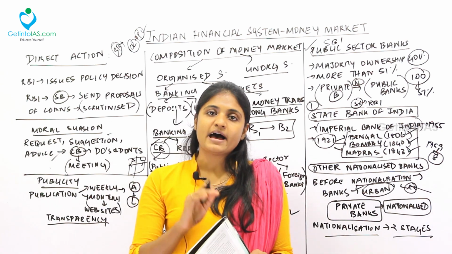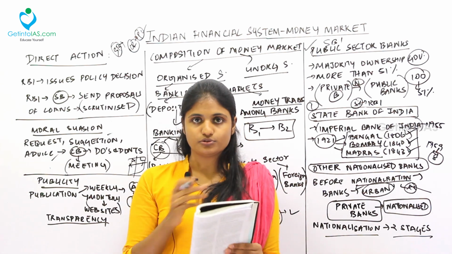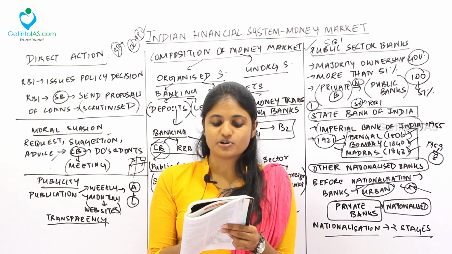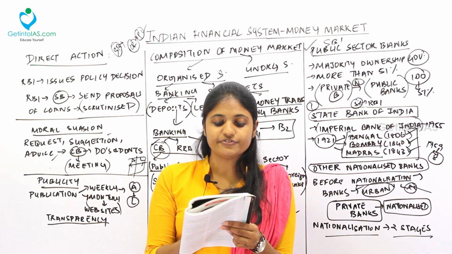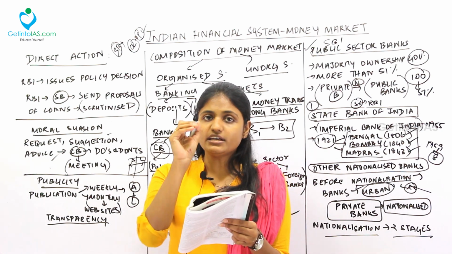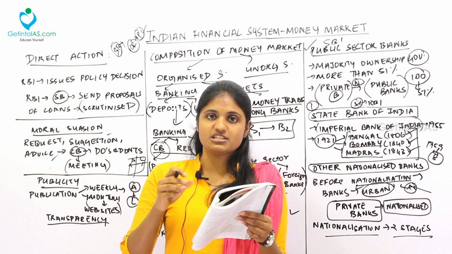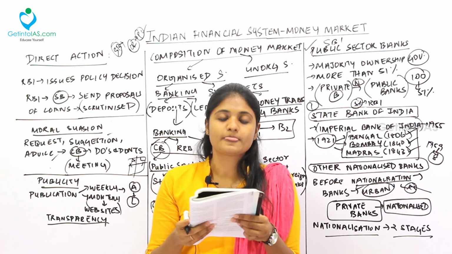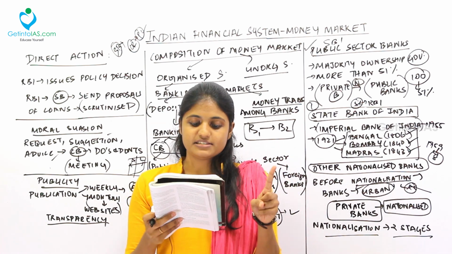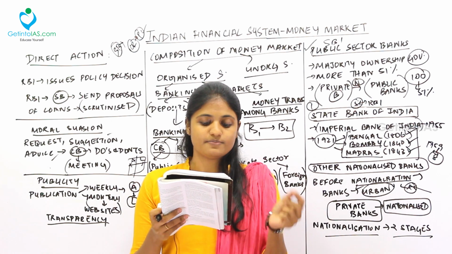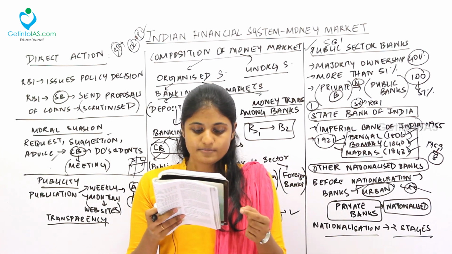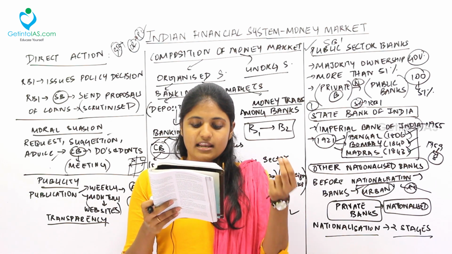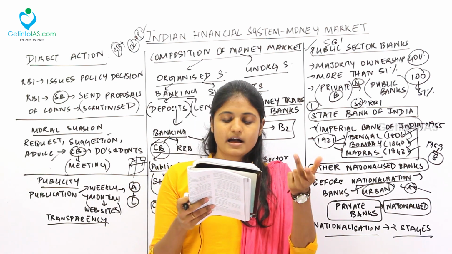The nationalization of banks took place in 2 stages. We'll see about the 2 stages now. See, on July 19, 1969, 14 large commercial banks which had reserves of more than 50 crore were first nationalized. What were the reserves that they had? More than 50 crores. Fine. So what were those 14 banks? First one is the Central Bank of India, Bank of India, Punjab National Bank, Canara Bank, United Commercial Bank, Syndicate Bank, Bank of Baroda, United Bank of India, Dena Bank, Allahabad Bank, Indian Bank, Indian Overseas Bank, Bank of Maharashtra.